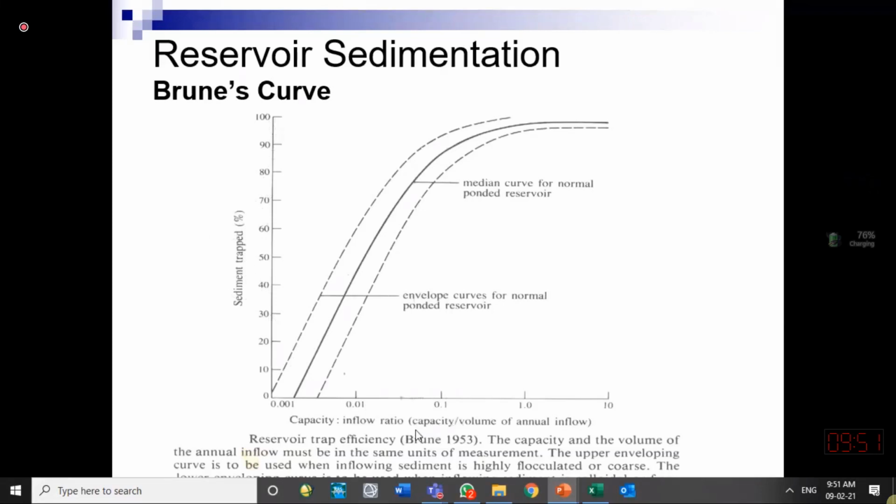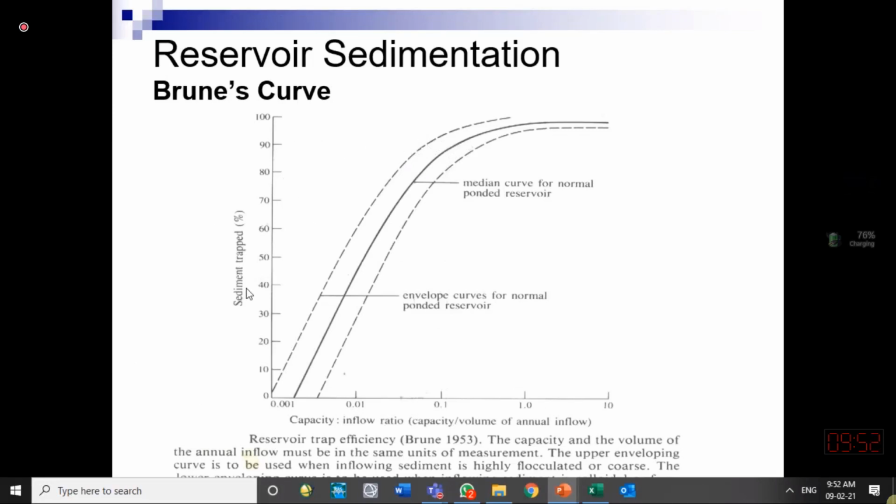For example, for a certain reservoir like Tarbela, if you have a capacity-inflow ratio of 0.1, it means it can store a maximum of 10% of the inflowing water in a year. So its capacity-inflow ratio will be 0.1. We can see that this reservoir has a trapping efficiency of 90%.